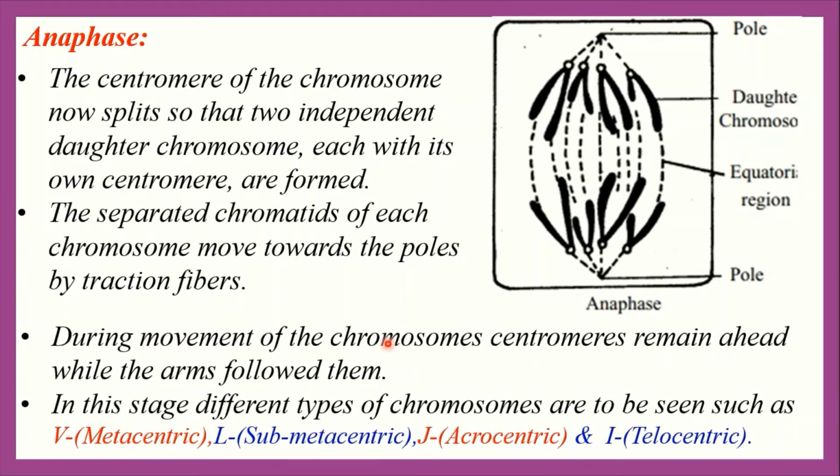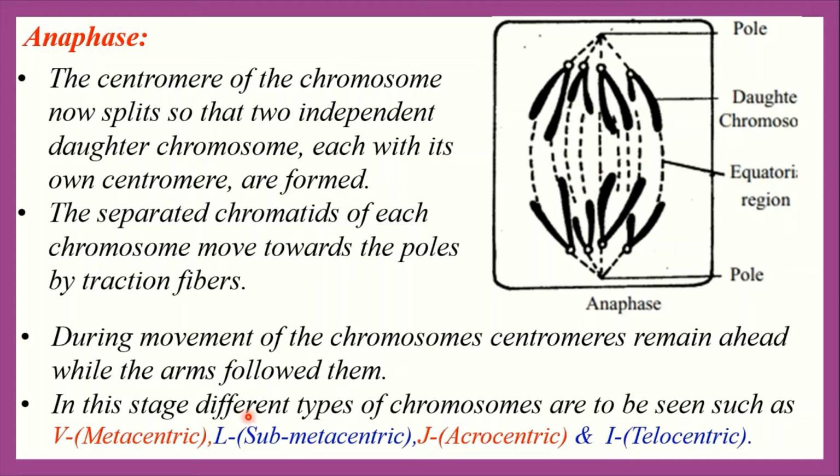During movement of chromosome, the centromere remains ahead while the arms follow them. Here, by the attraction of the pole, the centromere moves towards the pole, but the arm remains at the equatorial region.